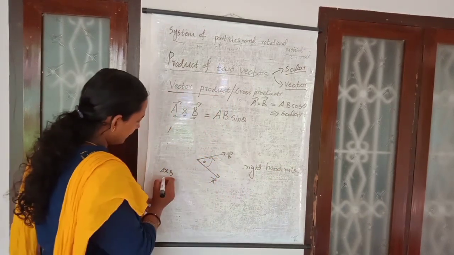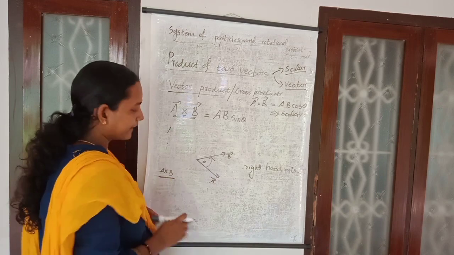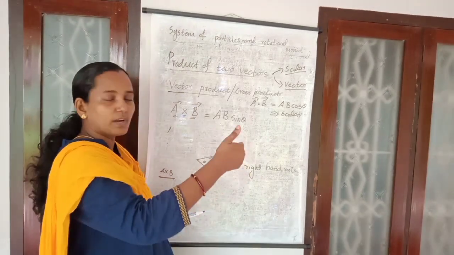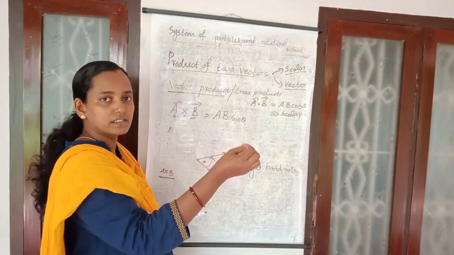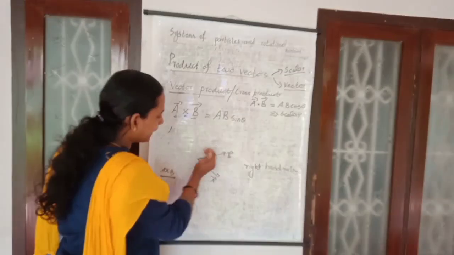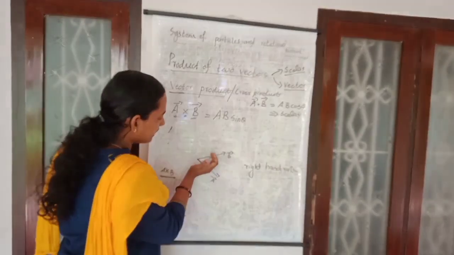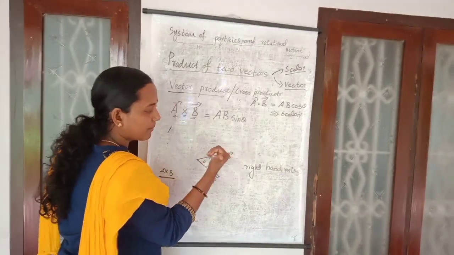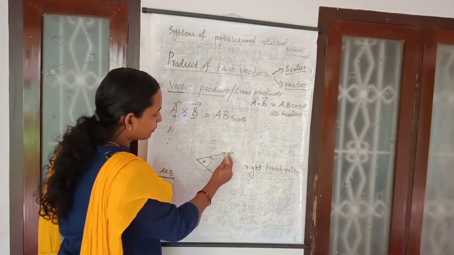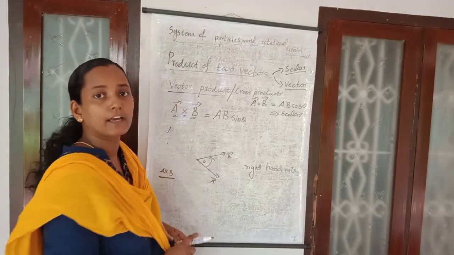If you want to find the direction of A cross B, keep your right hand like this, with the curl of the fingers from A to B. Then the thumb will give the direction of the product of these two vectors, A cross B.